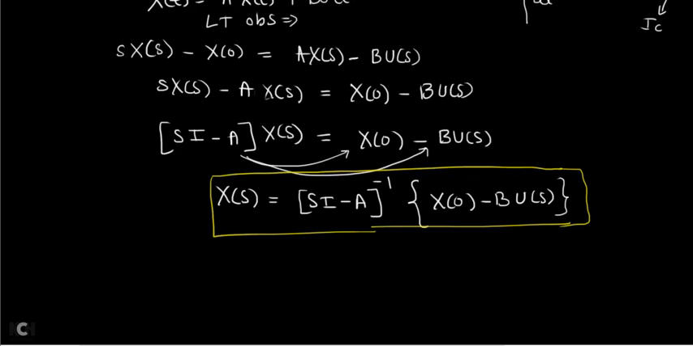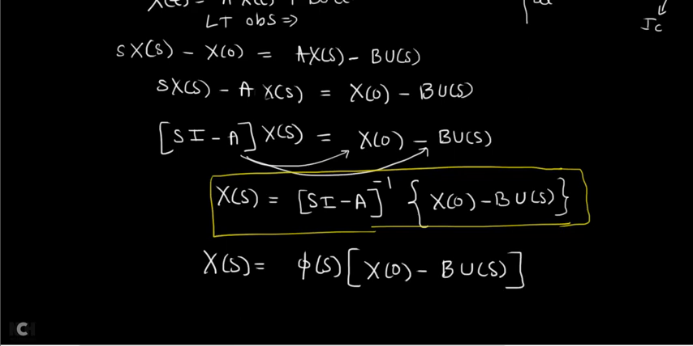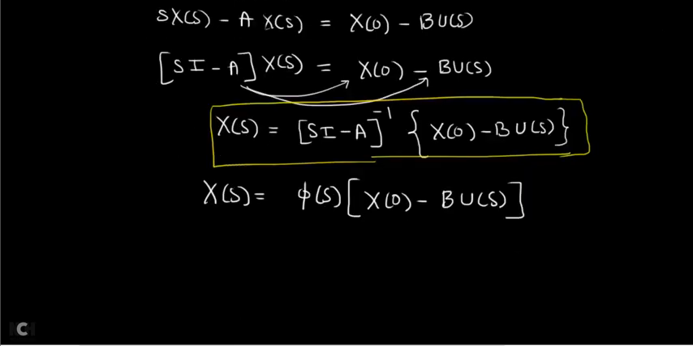If you simplify it further, you are going to get x of s is equal to phi of s into x of 0 minus b into u of s. What I have done is, instead of writing this (sI minus A) whole inverse, I am calling it phi of s. You know from my previous video lecture that phi of t represents e power At, the state transition matrix in time domain. Phi of s represents (sI minus A) whole inverse.